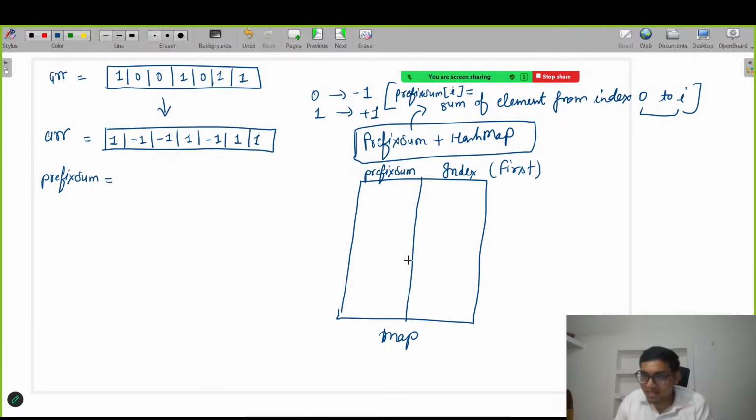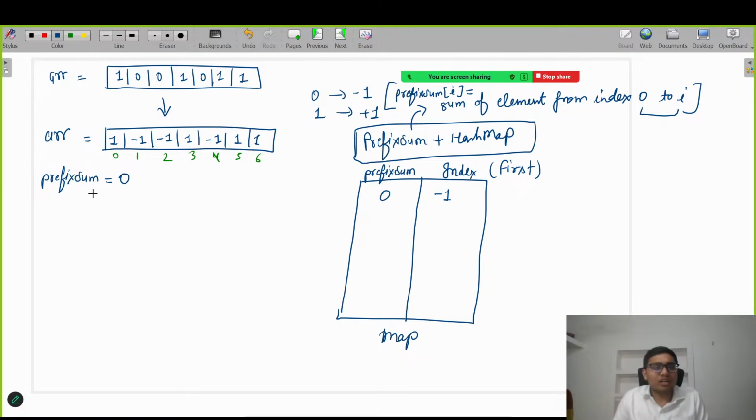So initially the map is empty. Let's try to initialize with prefix sum right now 0, and index is -1. Suppose somewhere is index -1 right now. Let me write it here. This is index 0, 1, 2, 3, 4, 5, 6. Here will be -1.